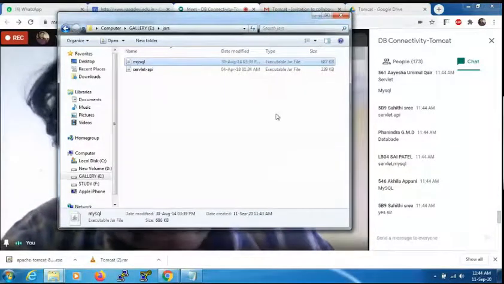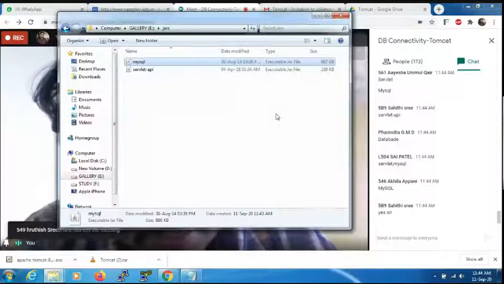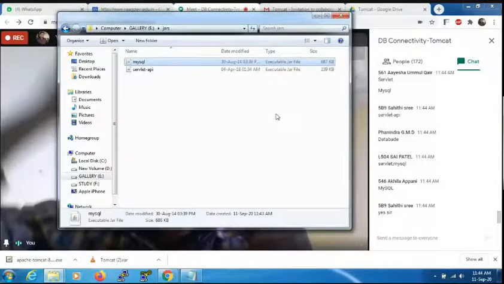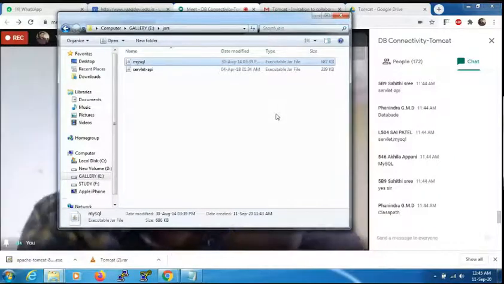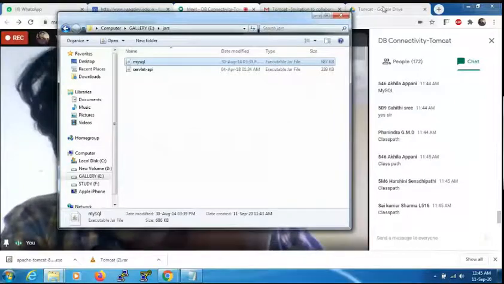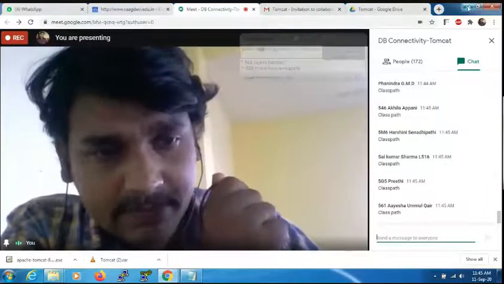we need to set the class path, or set the path for jar files. For jar files, we need to set the path or class path. Very good. Let's minimize all these things here.